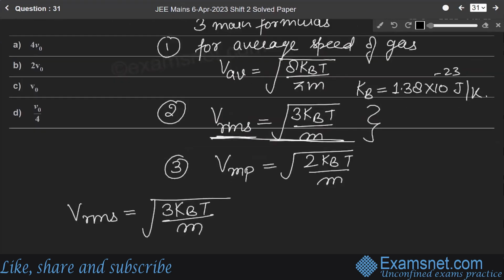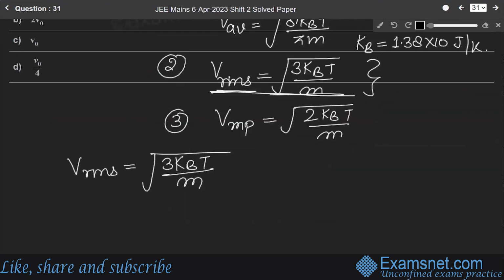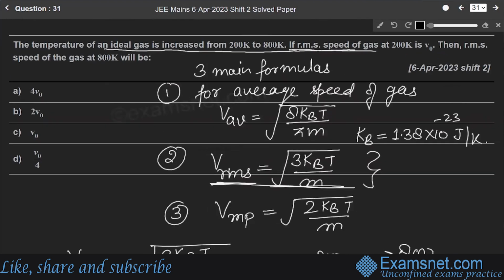So this question says that the temperature of an ideal gas is increased from 200 Kelvin to 800 Kelvin. So the temperature is increasing from 200 to 800. We have to find the RMS speed of the gas at 800 Kelvin, given that the RMS speed of the gas at 200 Kelvin is V0.